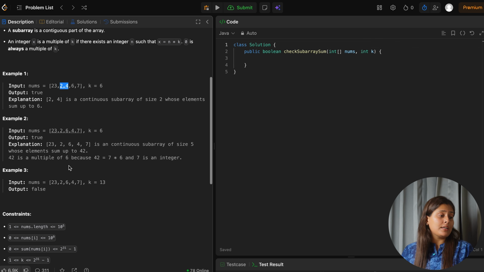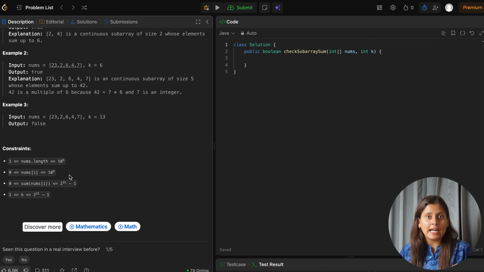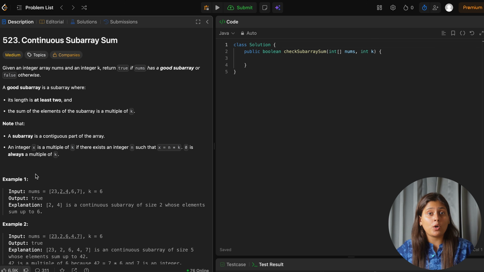Now let's see the time constraint. Constraint says the nums length can vary up to 10 power 5, and you know that beyond 10 power 8 we might get TLE, and n is 10 power 5, so brute force approach, which can go to n square, will become 10 power 10. So hence in this case we have to optimize our code. One more key point, remember the nums of i value will be positive only. Okay, all these points you have to remember, because during the optimization all this will help us to identify which pattern to apply.